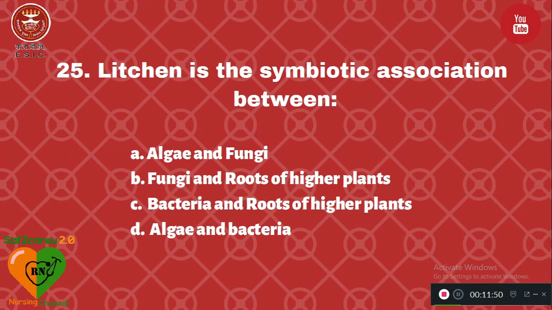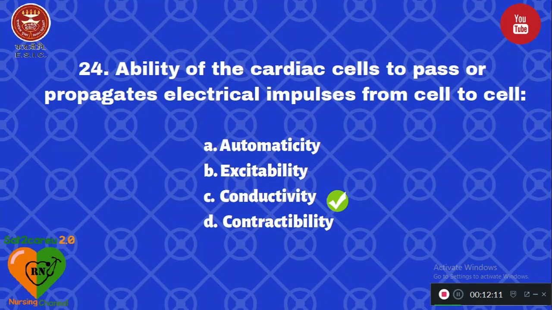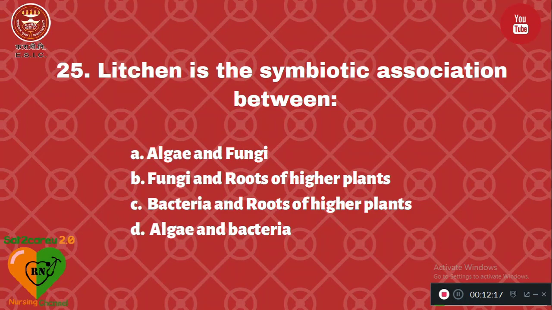Question number 25. Lichen is the symbiotic association between A, algae and fungi, B, fungi and roots of higher plants, C, bacteria and roots of higher plants, D, algae and bacteria. This is a general knowledge question. Lichen has a symbiotic association between the options. The right answer is algae and fungi.